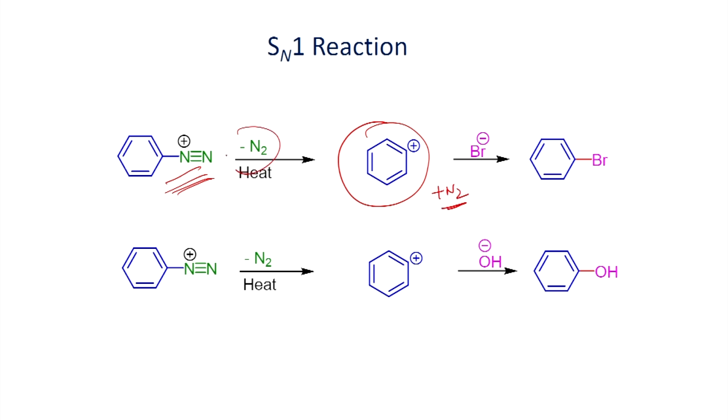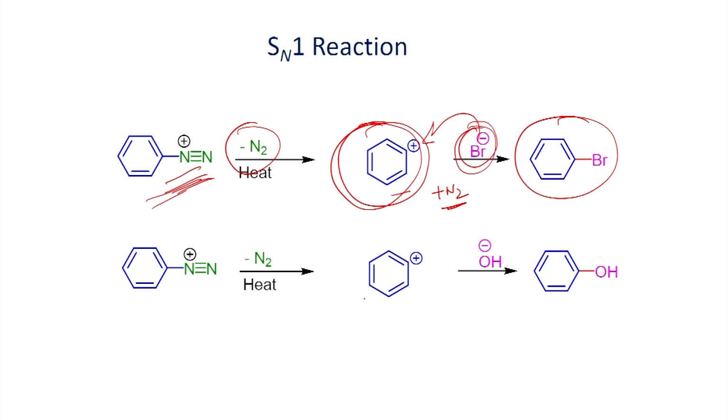So, when you heat it, it can lose nitrogen, and you will be able to form the aryl cation. Once you have the aryl cation, it can be reacted with a nucleophile. In the example shown, you can react with Br minus and it can undergo nucleophilic substitution. When you warm up or heat the diazonium salt, it loses a nitrogen molecule and you make an aryl carbocation. Once you form the aryl carbocation, it can readily undergo reaction with the nucleophile, in this case Br minus, and you will get bromobenzene as the product.